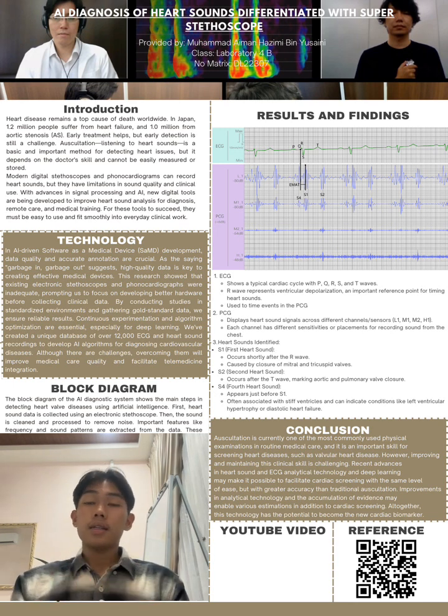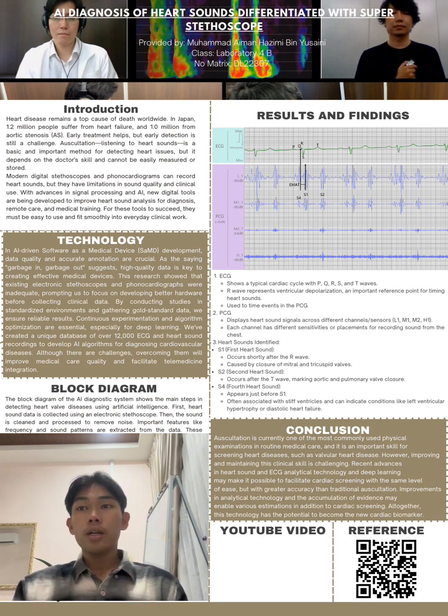Next is the heart sound identified. S1 is the first heart sound. It occurs shortly after the R wave, caused by the closure of the mitral and tricuspid valves. Next, S2. S2 is the second heart sound. It occurs after the T wave, marking aortic and pulmonary valve closure.